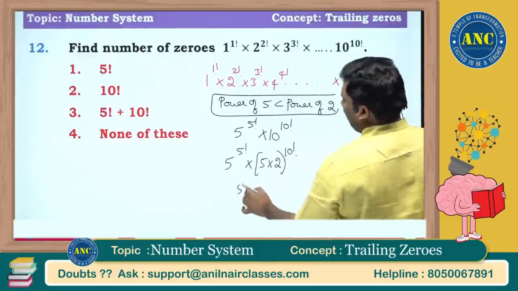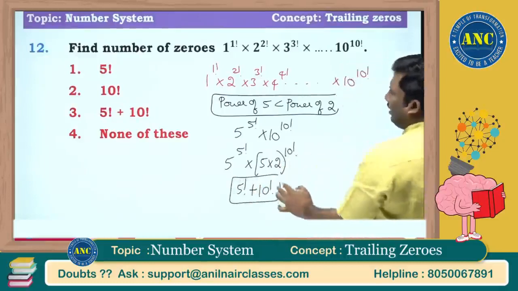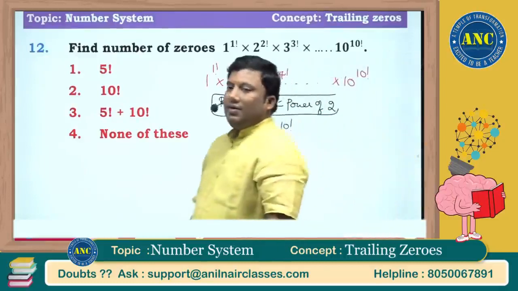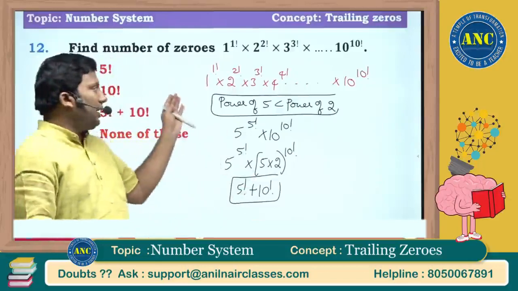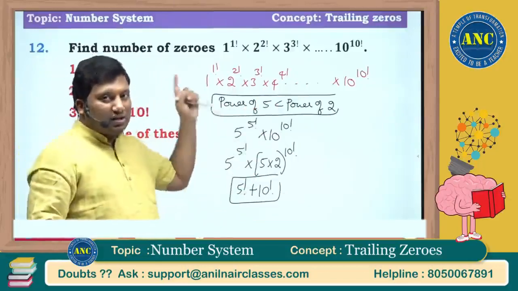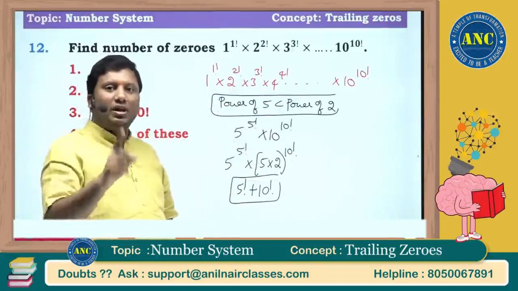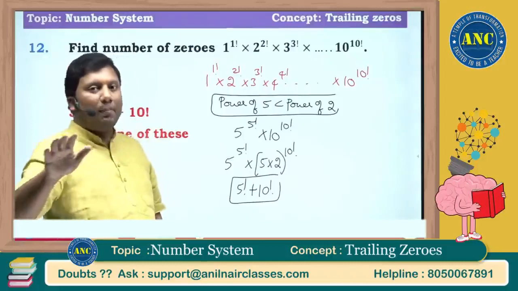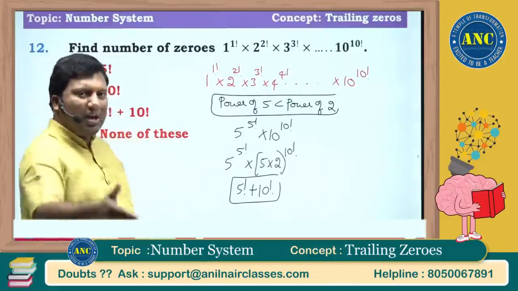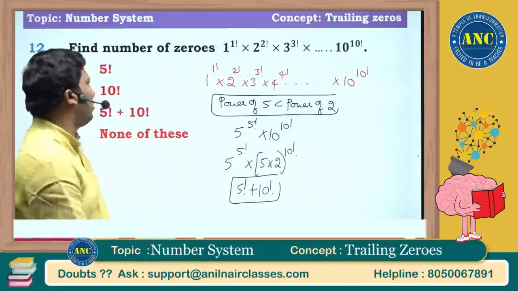So the answer will be 5 factorial plus 10 factorial. We already did these kinds of questions where we take only the power of 5, which is less than the power of 2. Right after this class, watch the trailing zeros class in the next 48 hours, all the enrolled students. Watch it, complete it, and move on to the next topic. By next weekend, your entire number system revision should get over.